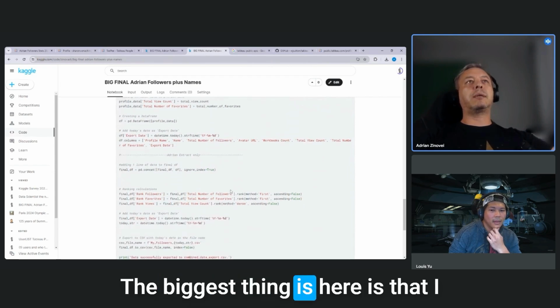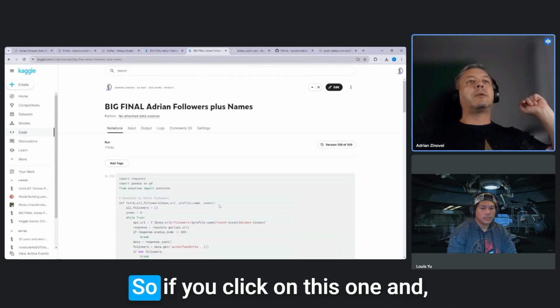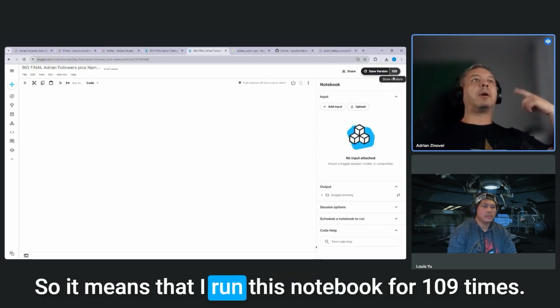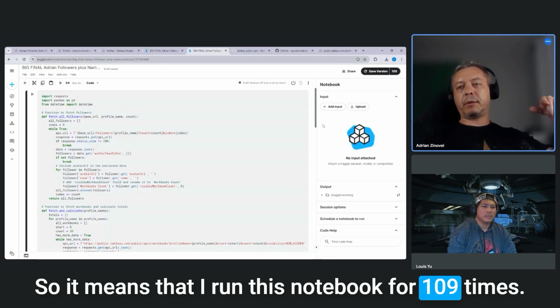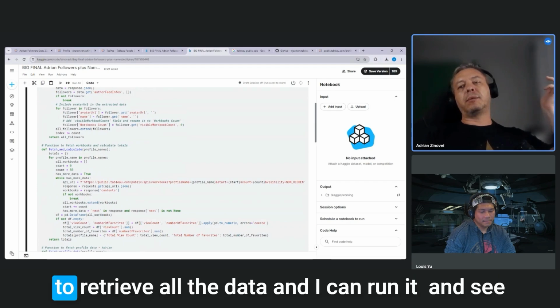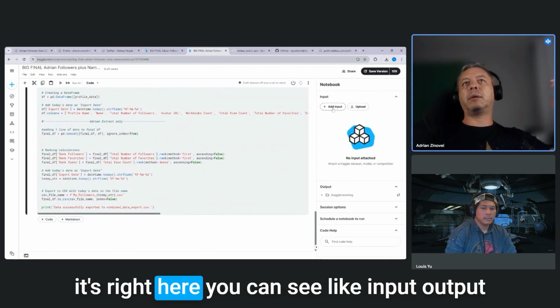The biggest thing is that I could run everything here in Kaggle. If you click on this one and hit edit, you can see it's 109. So it means that I've run this notebook 109 times. Right now it's taking around 14, 15 minutes to retrieve all the data. And I can run it and see it's right here. You can see input, output, all those things.